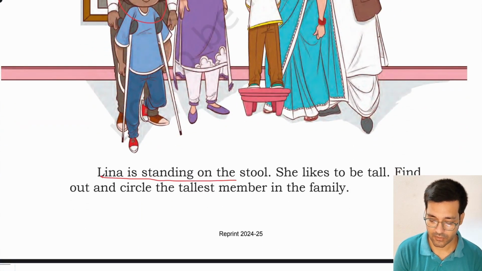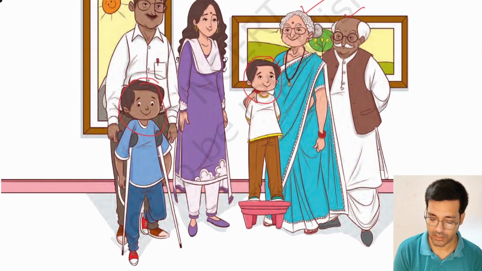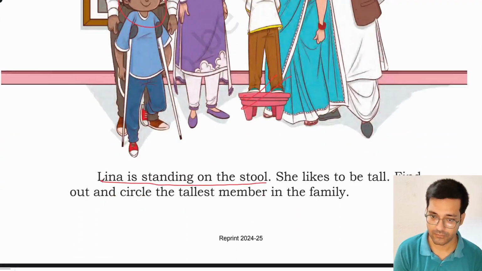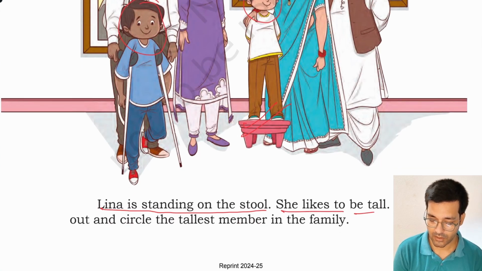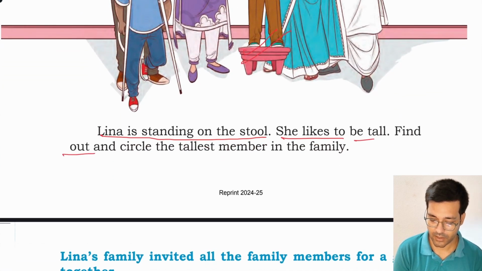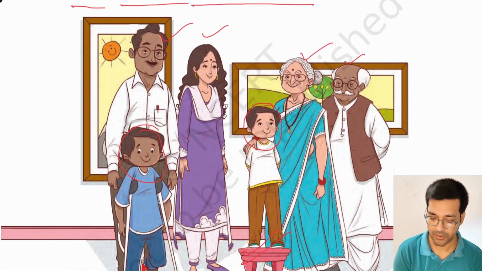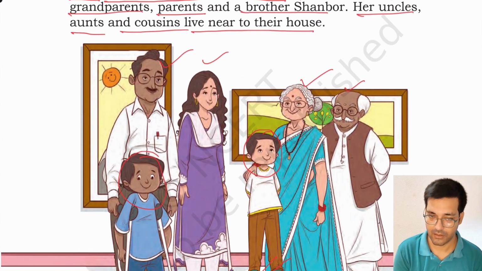Lina is standing on the stool. She likes to be tall. Find out and circle the tallest member in the family. For example, you can see Lina's father is the tallest person in the family. Okay.